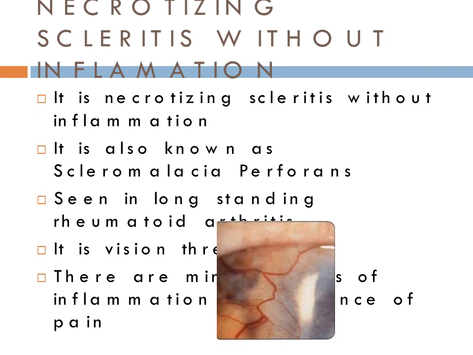Next is necrotizing scleritis without inflammation. It is also known as scleromalacia perforans, seen in long-standing rheumatoid arthritis. It is a vision-threatening condition. There are minimal signs of inflammation and absence of pain.